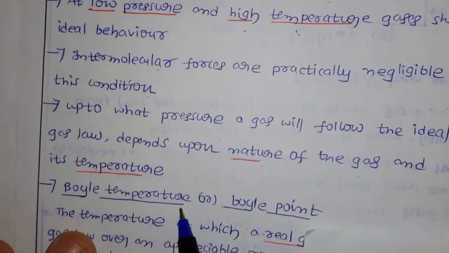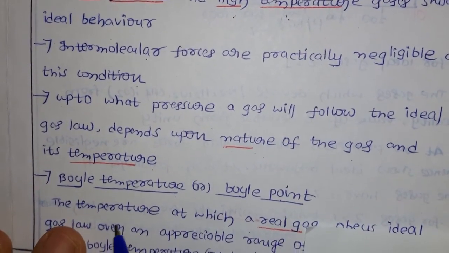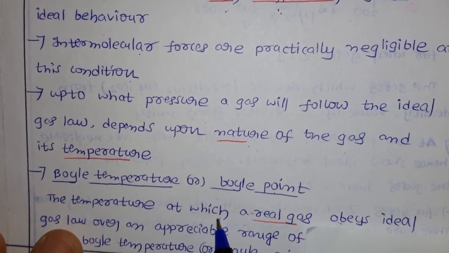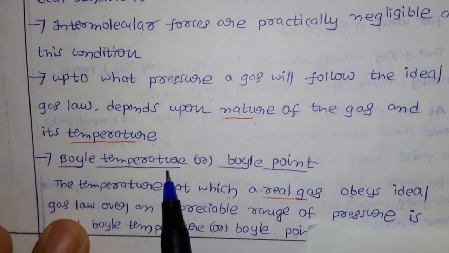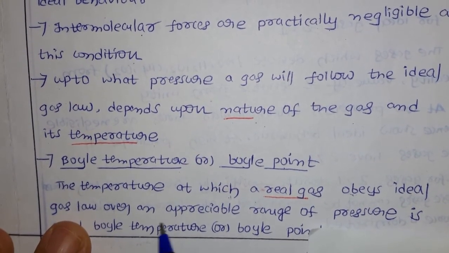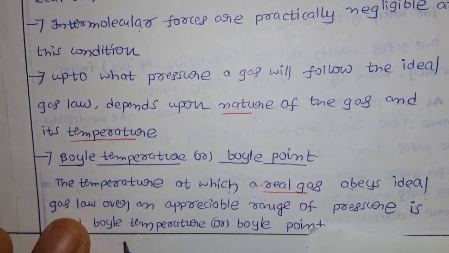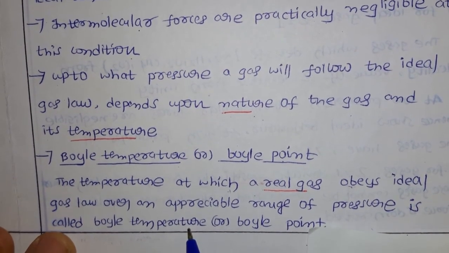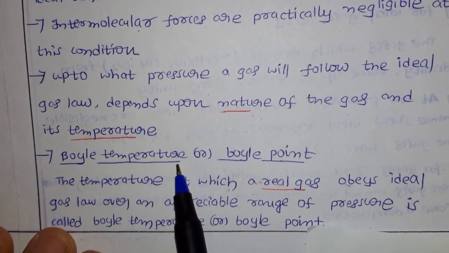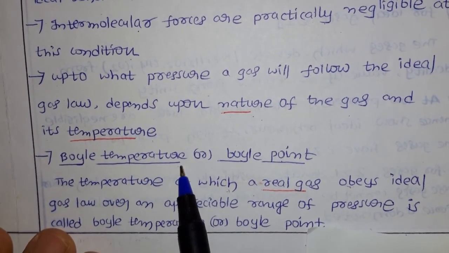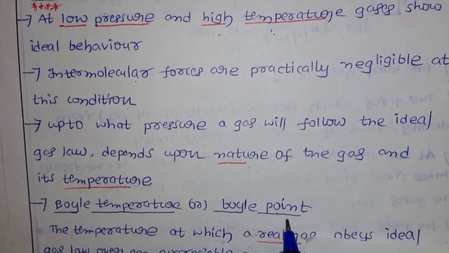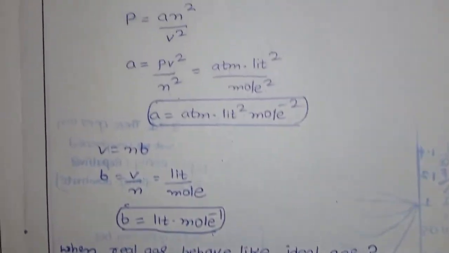Next we have the Boyle's temperature or Boyle point. Every time we are telling that at a particular temperature our real gases behave as an ideal gas. Boyle's temperature means the temperature at which a real gas obeys ideal gas laws over an appreciable range of pressure. So that particular temperature we call Boyle's temperature or Boyle's point. Okay, so this is the deviation of real gases from the ideal behavior.